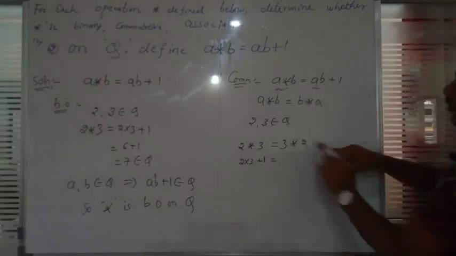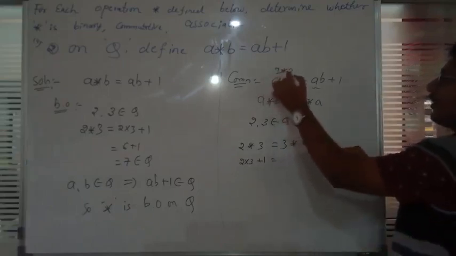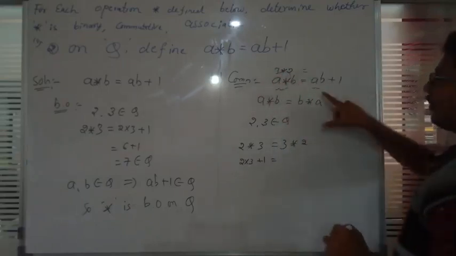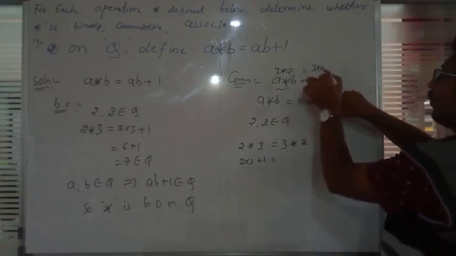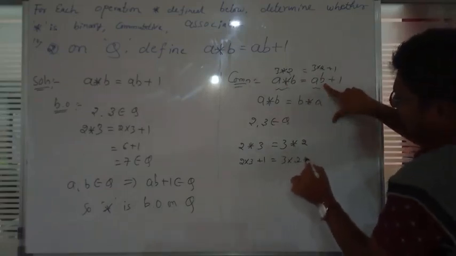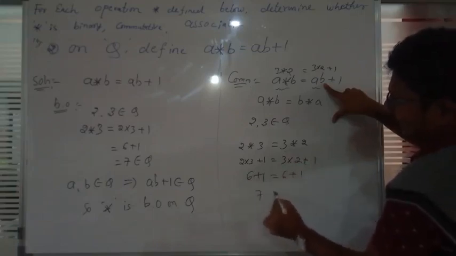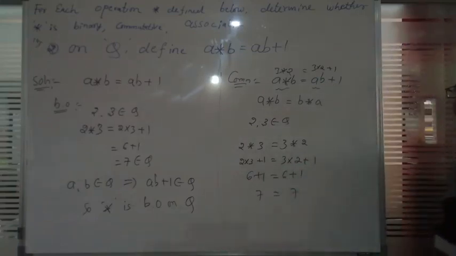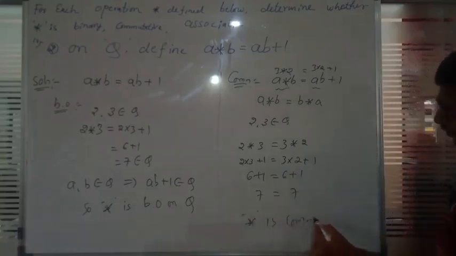For 3 star 2, fill 3 in the place of a and fill 2 in the place of b. So 3 into 2 plus 1 is 6 plus 1, which is 7. Both are equal, so it is commutative. Star is commutative on which set? The rational number set.